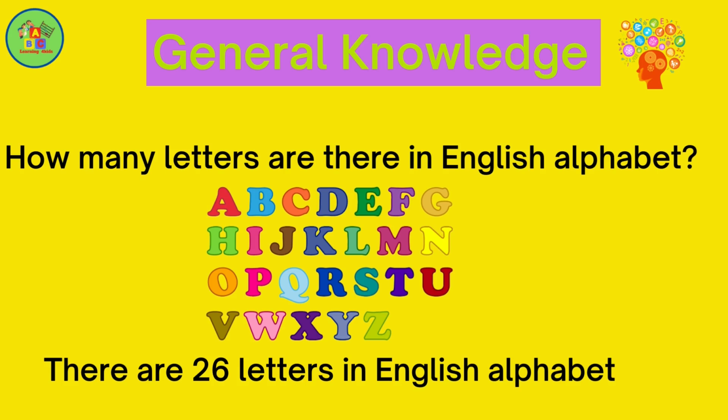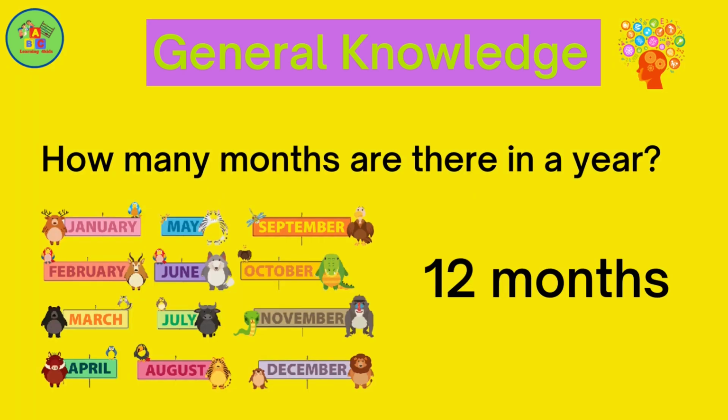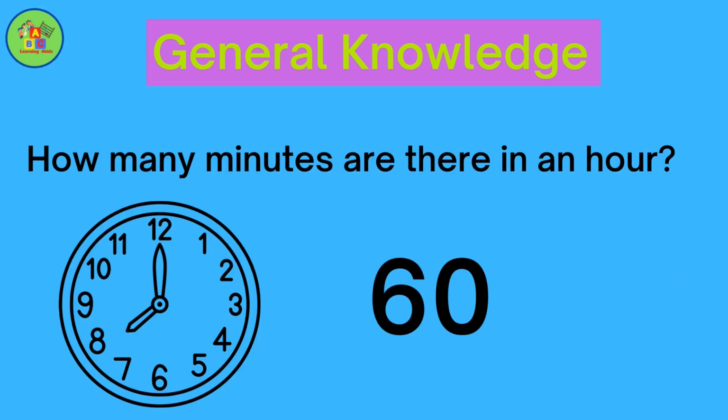There are 26 letters in the English alphabet. How many days are there in a week? 7 days. How many months are there in a year? 12 months. How many minutes are there in an hour?